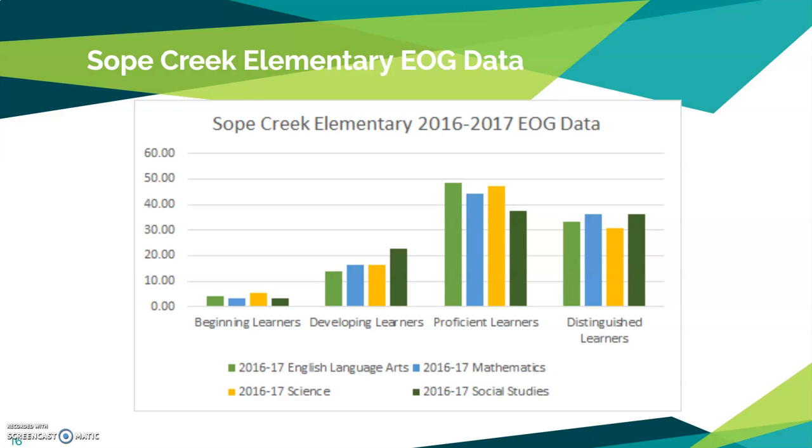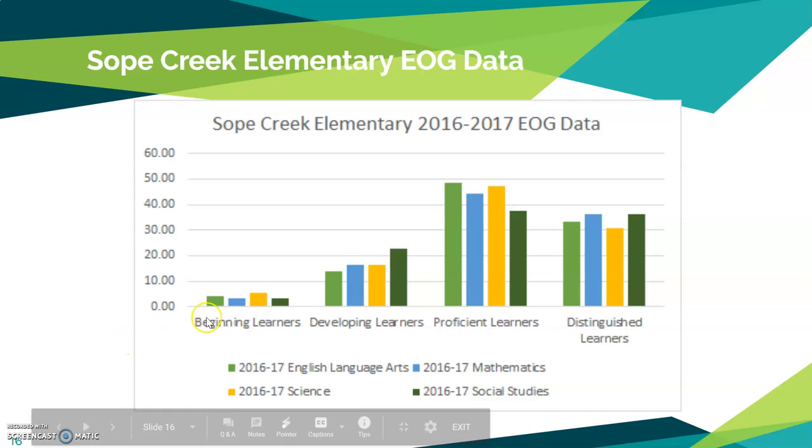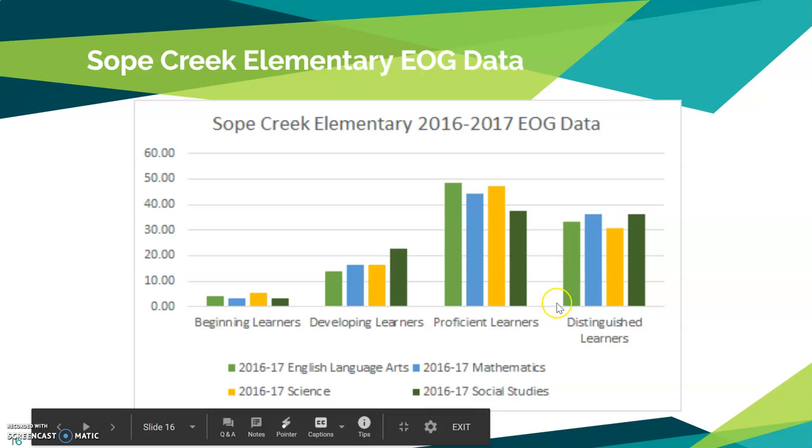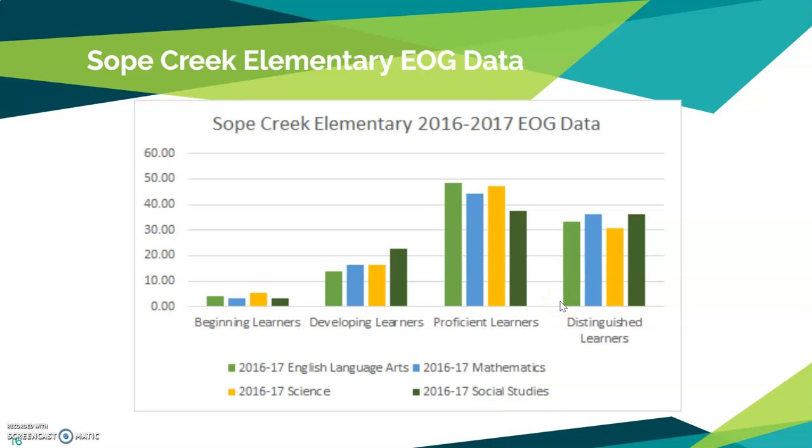So if we drill down even further and take a look at the subject areas, we have beginning learners, developing learners, proficient learners, and distinguished learners. So again, right off the bat, we see a very small percentage of students in that beginning learners range. Then the majority of our learners are within the proficient and distinguished learners.